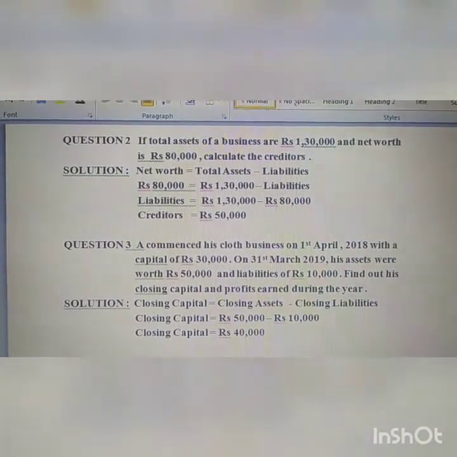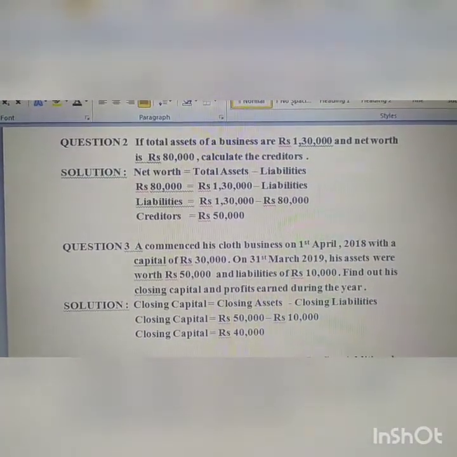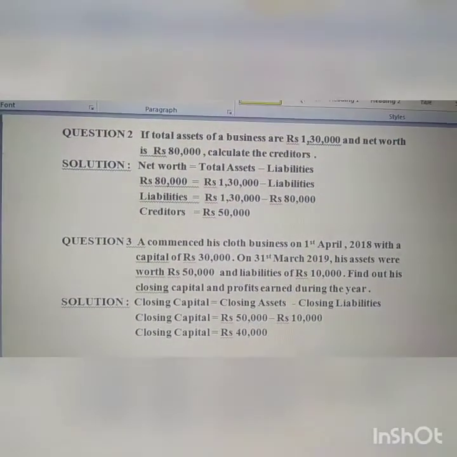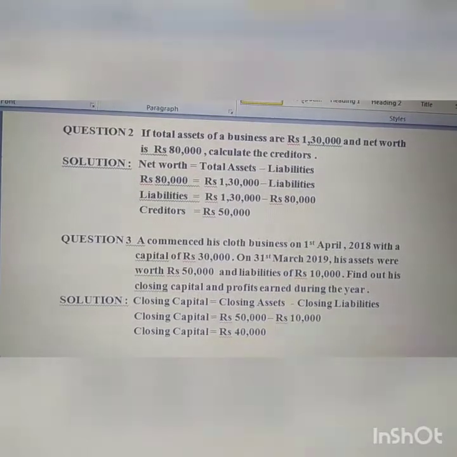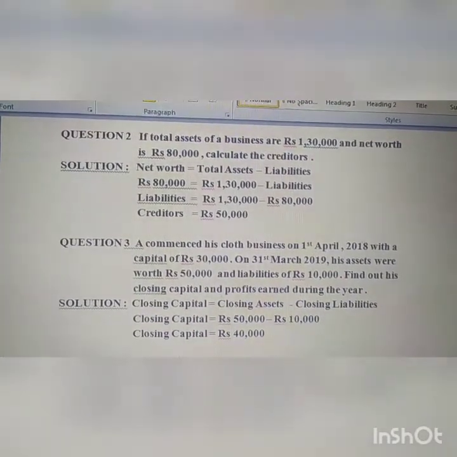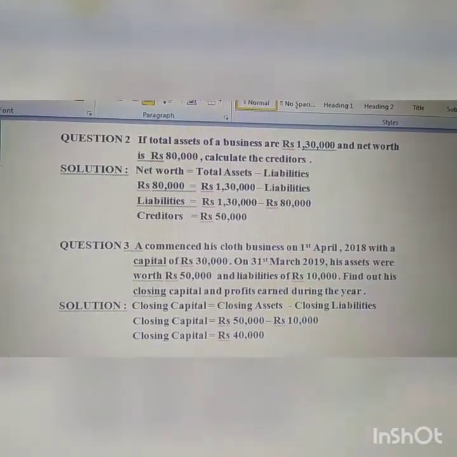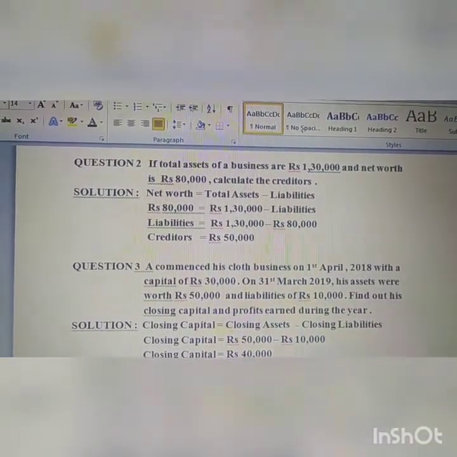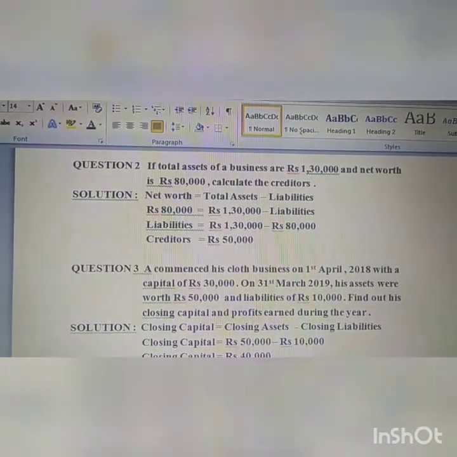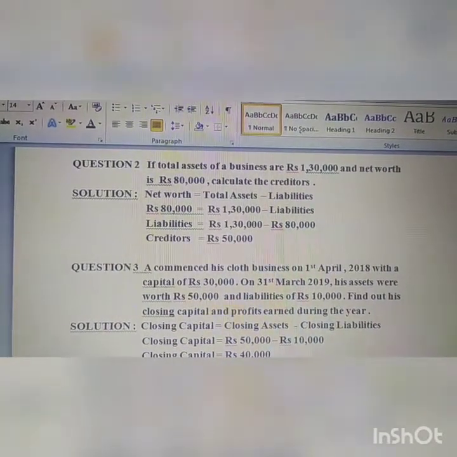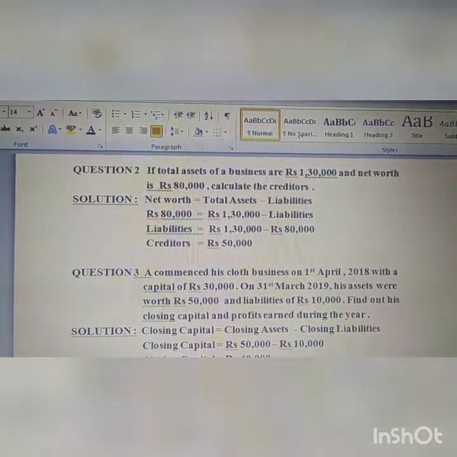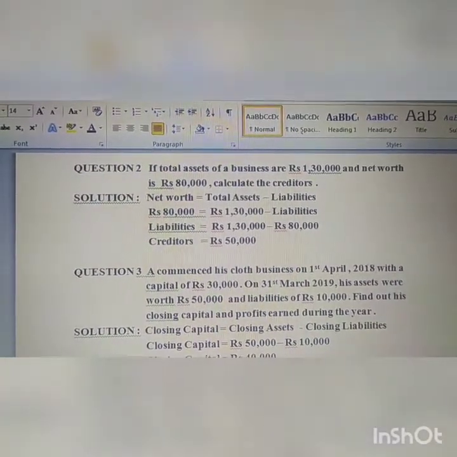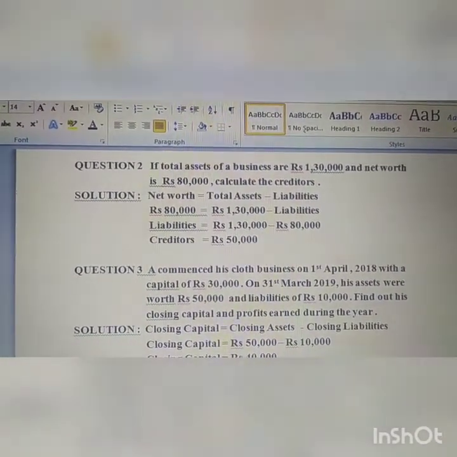So how will you get liabilities? If you transpose this 80,000 to the right hand side, it will be subtracted from 1,30,000. So liabilities would be 50,000. Okay, that is your creditors. 1,30,000 minus 80,000, 50,000 is our creditors, because that comes under liabilities.